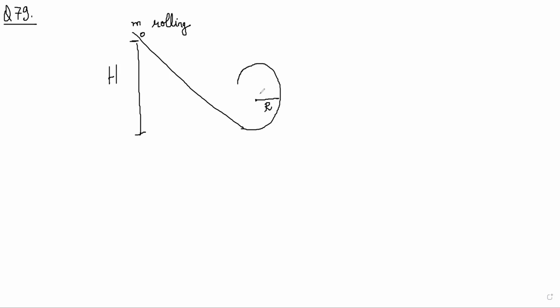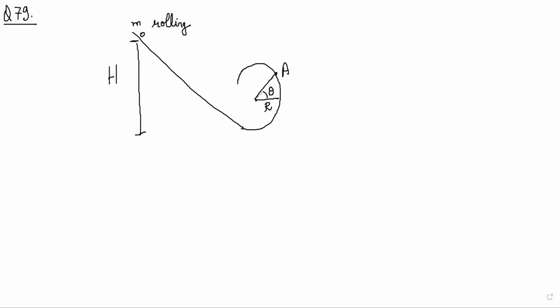Find the kinetic energy of the ball when it is at a point A where the radius makes an angle theta with the horizontal. Point A. And then find the radial and tangential accelerations of the center when the ball is at A. Find the normal and frictional force acting on the ball if values are given.